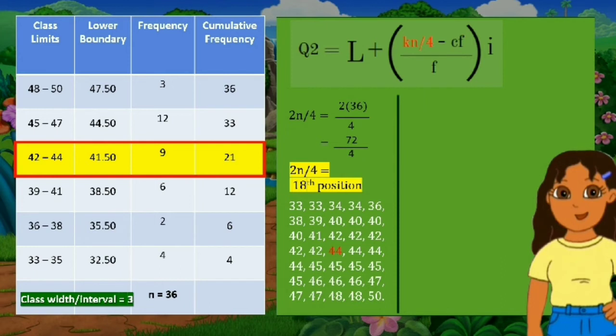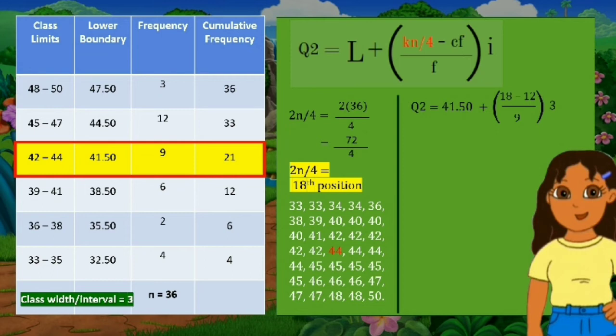Using the established second or median quartile class, the values of each variable are lower boundary is equal to 41.5, n is equal to 36, cumulative frequency is equal to 12, frequency is equal to 9, and interval is equal to 3. Substituting all these values leaves us with 41.5 plus the quantity of open parentheses 72 divided by 4 minus 12 all over 9, close parentheses and multiplied by 3.